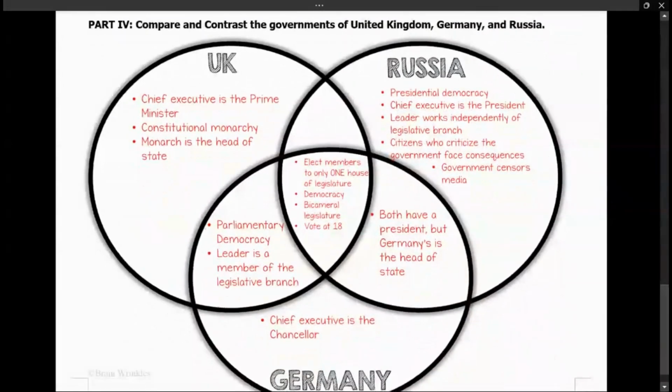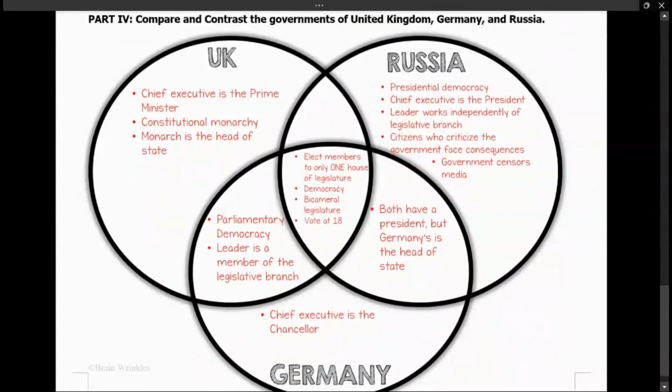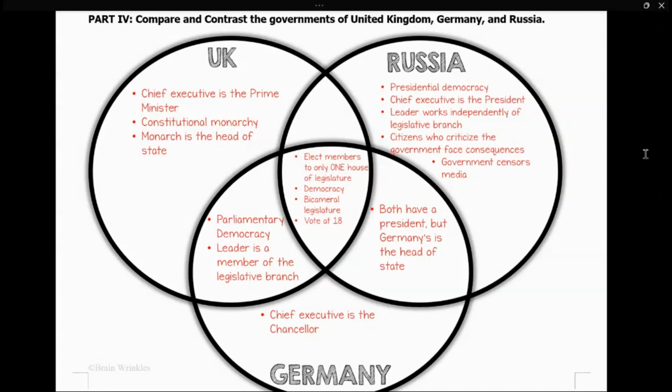And for our last part, we're going to compare and contrast the governments of the UK, Germany, and Russia. Let's start with the similarities here in the middle. All three countries are bicameral. They vote at 18 and they're all democratic. They all practice democracy. Let's talk about the similarity between Russia and Germany, which I'm very sure you guys have the most questions about. In Russia and Germany, the similarity is that they both have a president, but Germany's is head of state. So let's talk about that.